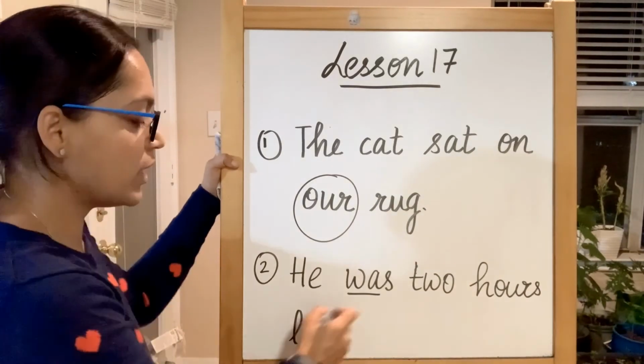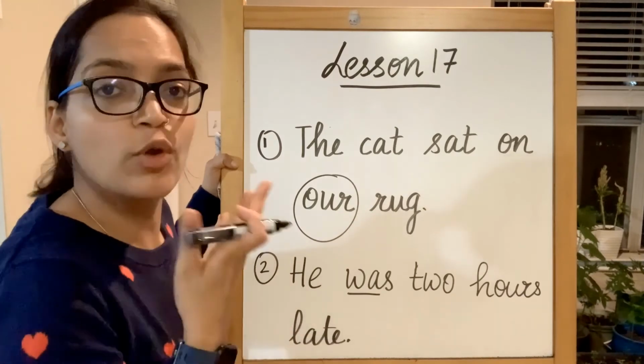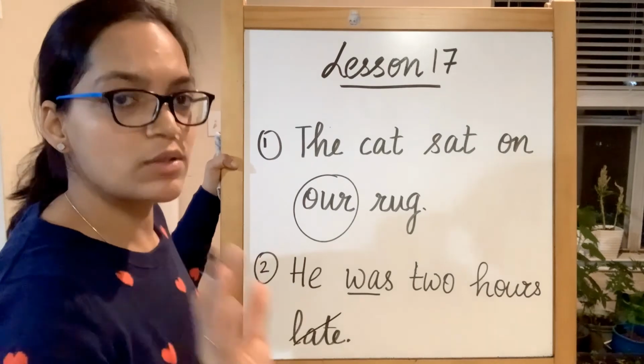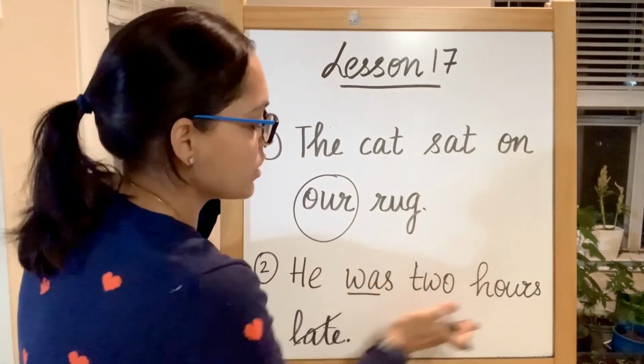Late. You can forget about this one. This does not have the short vowel A sound, and you have not done the long vowel A sound, so you can forget this one for now. Just remember what we have to do here. He was 2 hours late.